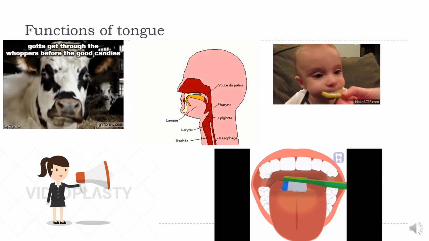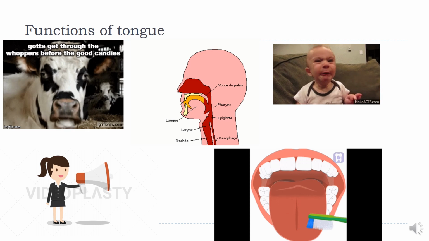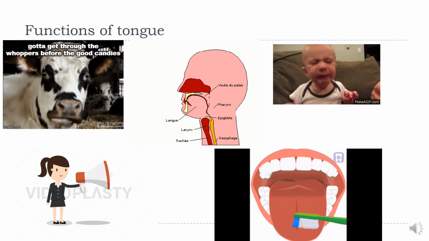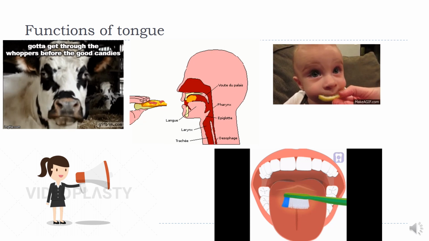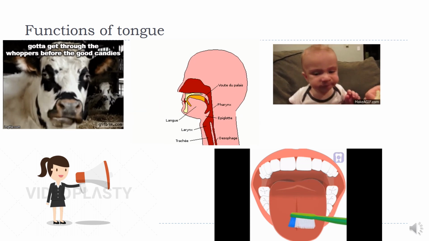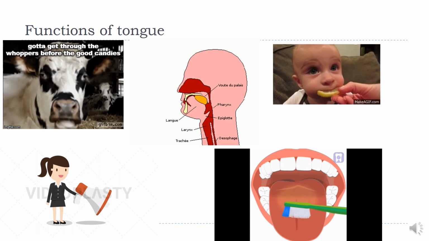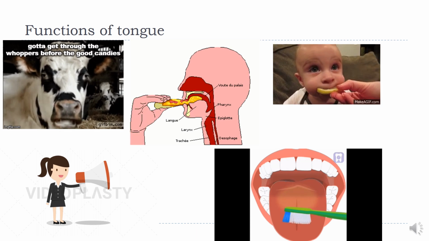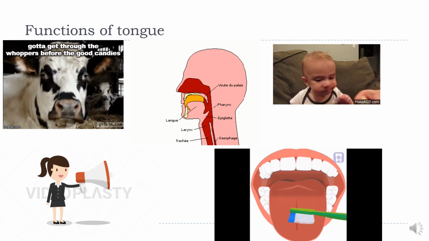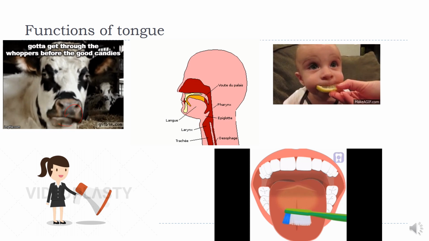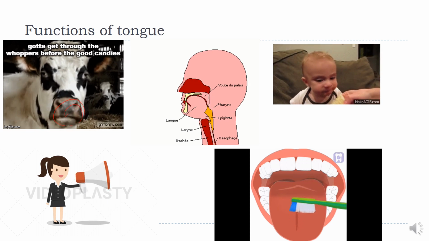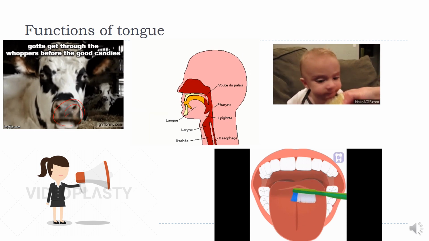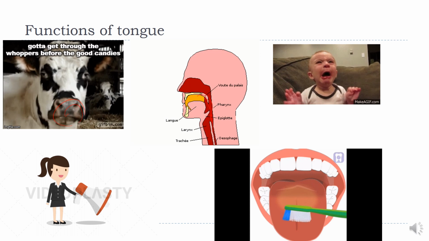So functions of tongue. Now the tongue is specialized for chewing and swallowing movements. The tongue assists the teeth in chewing the ingested food and then passing it down the throat as the initial part of the swallowing process. So here you can see the process of chewing, and then the bolus is going into the esophagus through the pharynx, the process of swallowing.